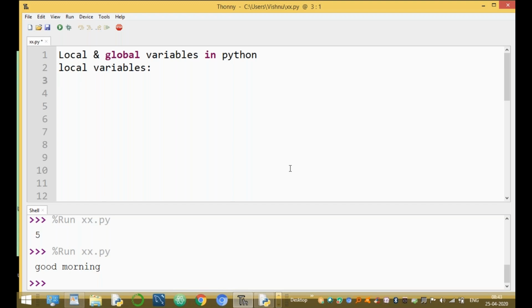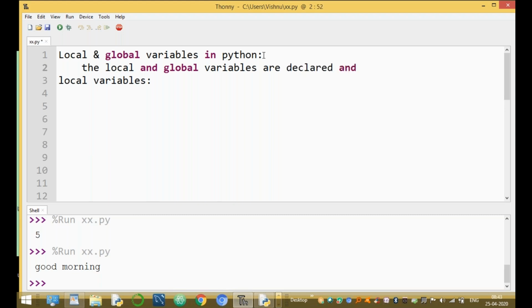These local and global variables are mainly declared and used only in functions. Okay, clear?